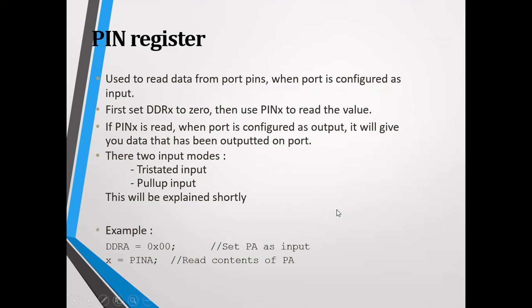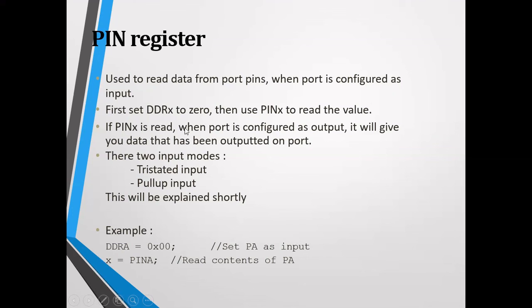Clear? Next, the PIN register. The PIN register is used to read data from the port pins. That means it is used for taking inputs. Before using the PIN register, you need to declare the mode of the pin. That means before reading the pin, you need to use the DDRX register for declaring the mode of the pin. Then only you can read it. So first set DDRX to 0, then use PINx to read the value.